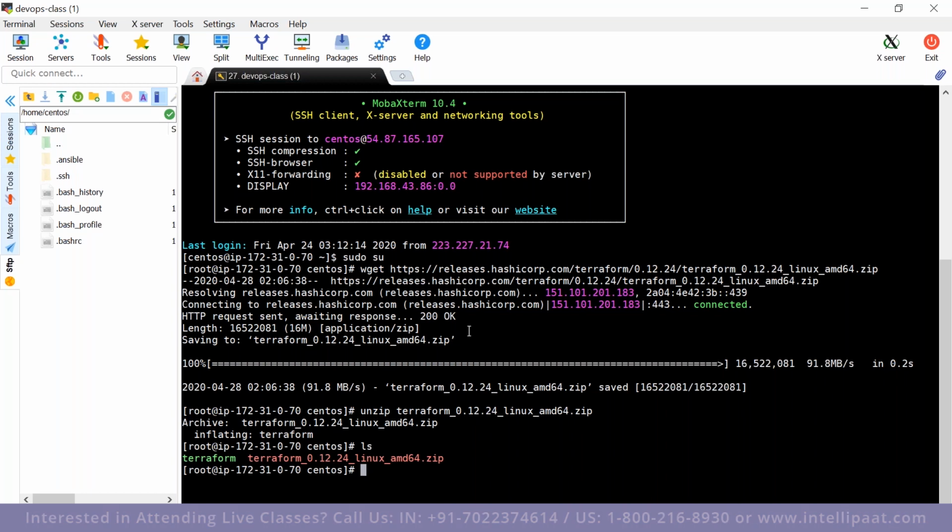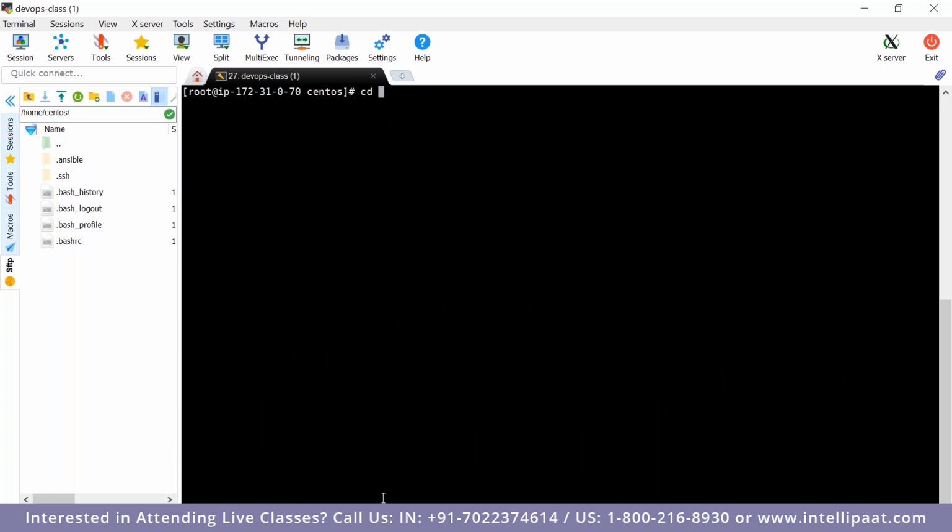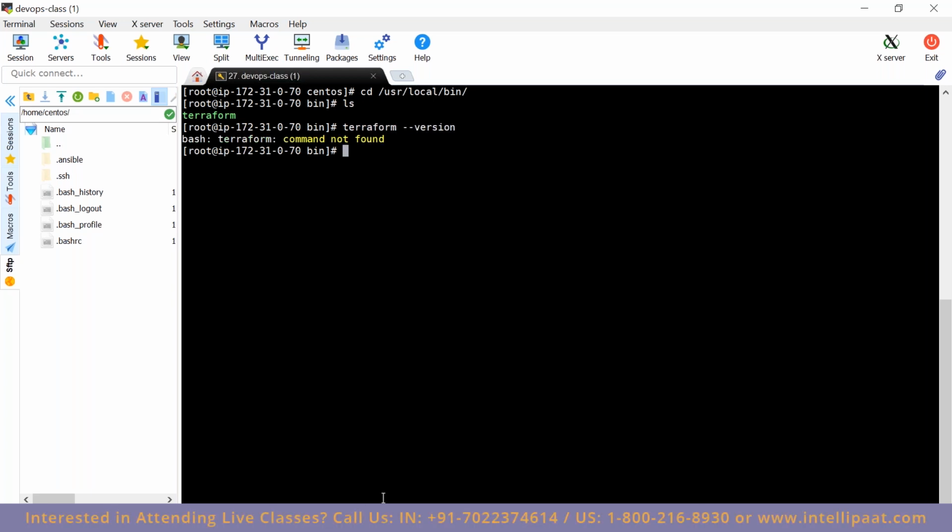Yes. Now I've downloaded the file, and then you will see something like this. Then what you need to do is, if it is a Linux machine, move this file: move Terraform to /usr/local/bin. Then cd into /usr/local/bin. Then once it is done, Terraform. Why is it not running? Terraform to /usr/bin.